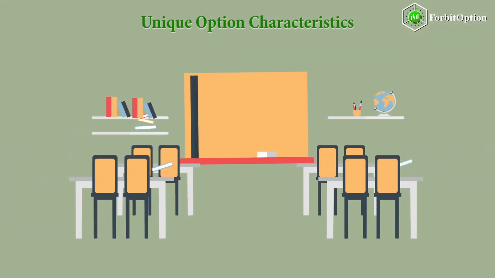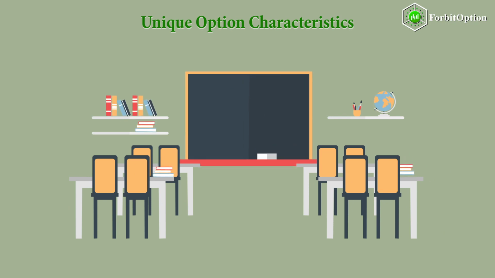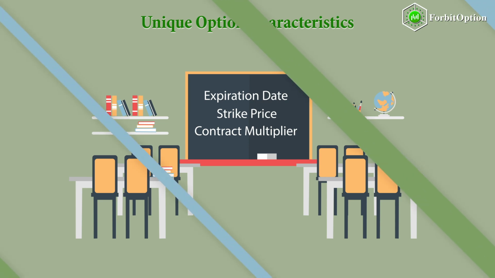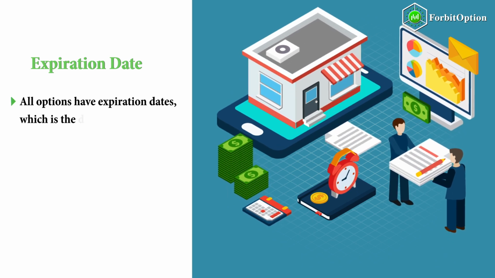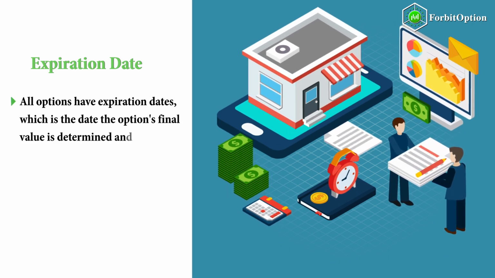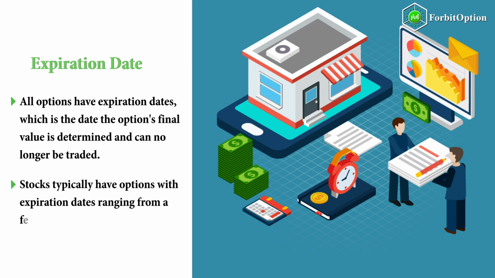Unique option characteristics. Before getting to the specific details related to options, we need to first cover the unique characteristics of option contracts: expiration date, strike price, and contract multiplier. Expiration date. All options have expiration dates, which is the date the option's final value is determined and it can no longer be traded. Stocks typically have options with expiration dates ranging from a few days to 2 years away.